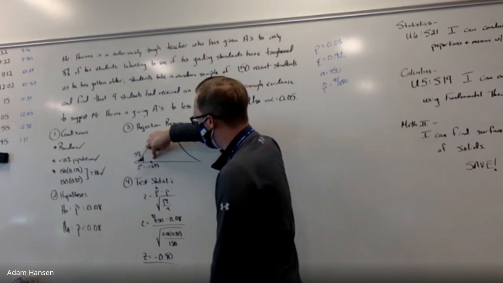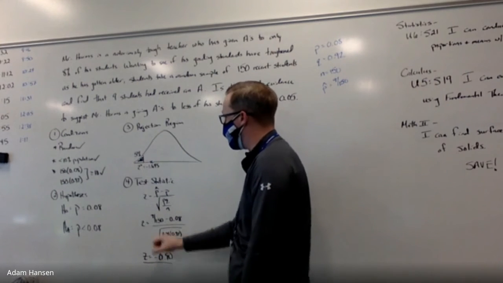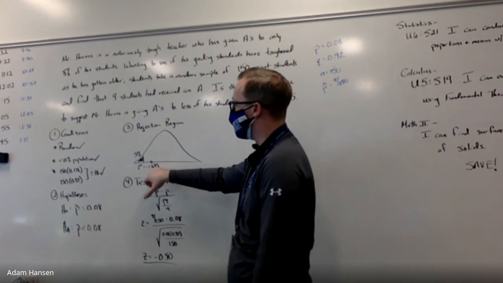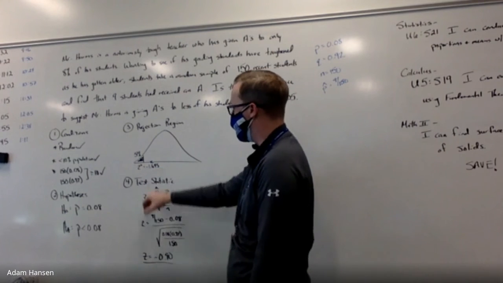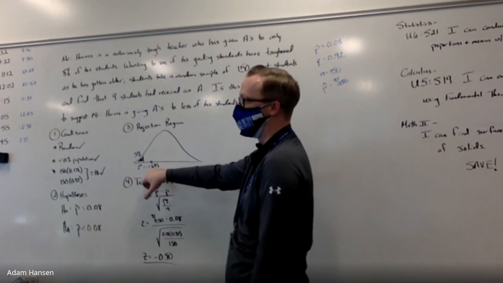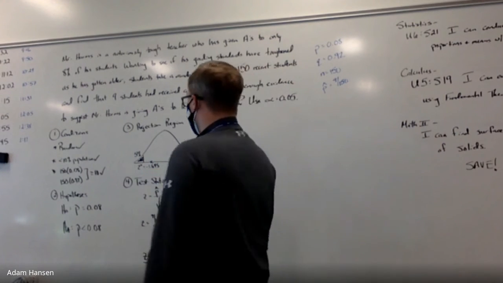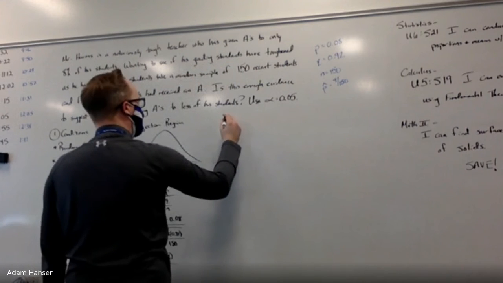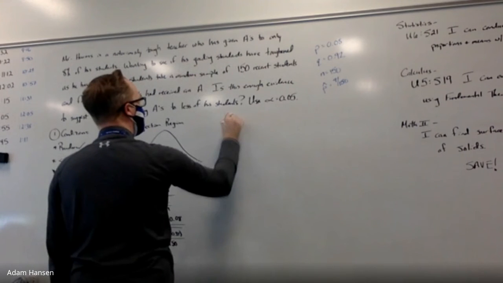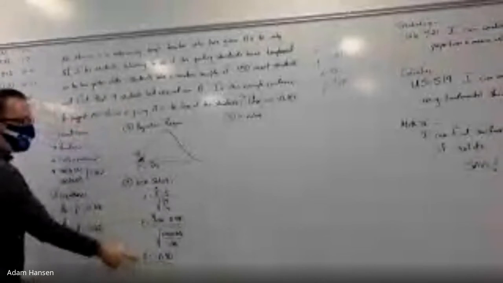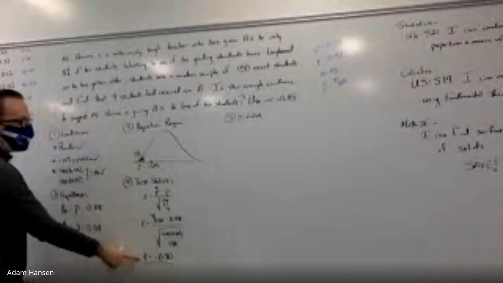So one way to come to a decision is to compare your test statistic back to this critical z-score. It's critical because it tells you your decision. If I got a z-score test statistic that's more negative than this, reject. Since we didn't, we fail to reject. The other way to come to a decision is in the next step, by calculating the p-value. On your z-table, we're going to look up the probability of finding a z-score of negative 0.9 or more extreme than that.